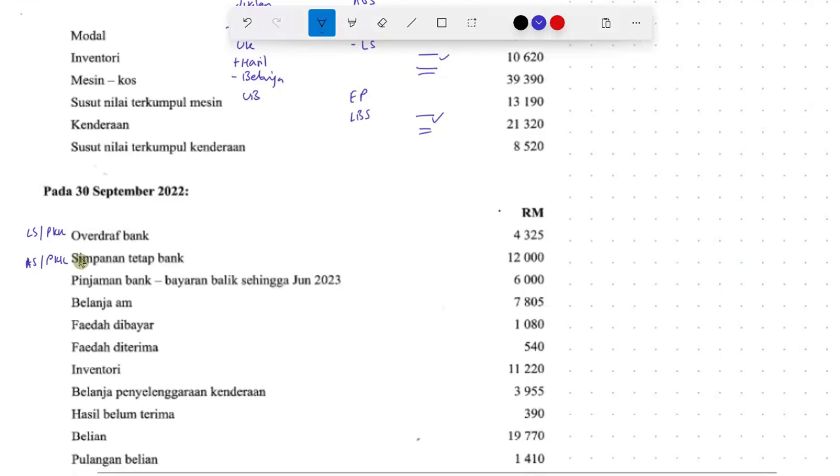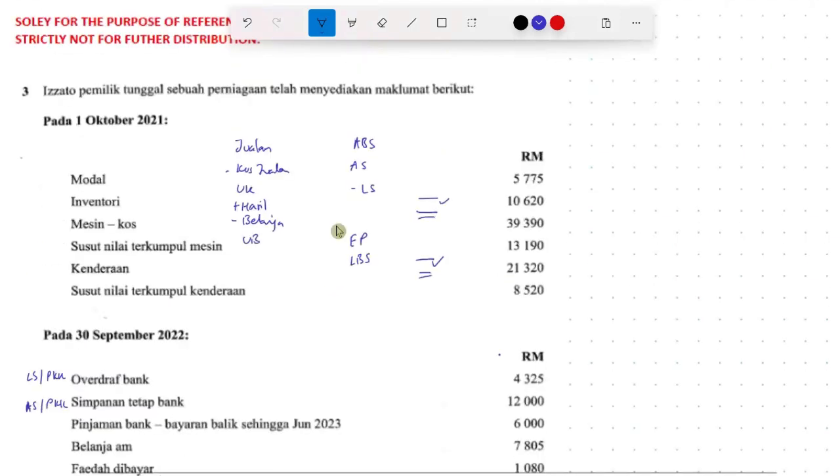But let's see this additional information. It has bayaran balik sehingga June 2023. You see the accounting period is 30th September. When they close account, until the date this pinjaman has to be repaid is less than 1 year. It's less than 1 year's period from September until June. It's about 9 months. Therefore, this one is a liability semasa.